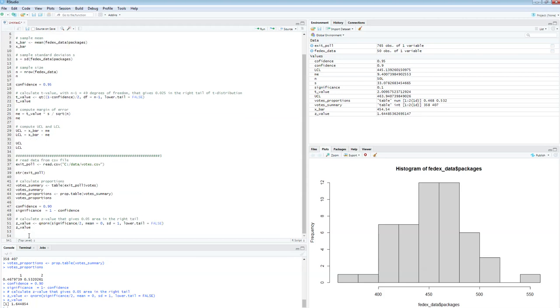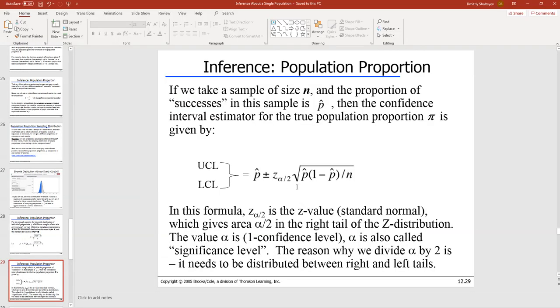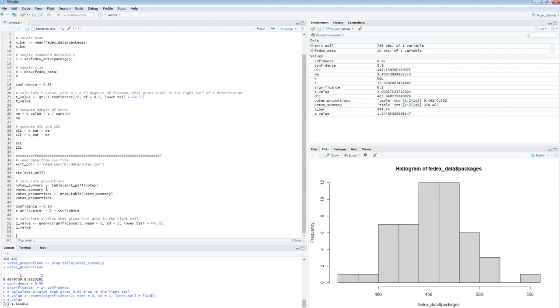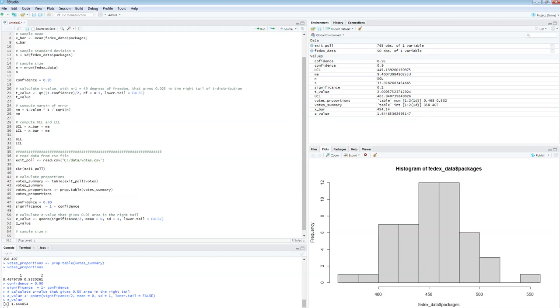Oh, and one more thing, right? If I remember correctly, from the formula for the margin of error, I got p hat, I got z value, now I need n, right? Well, I know n, but it's important that my program also knows what n is. So sample size. Add extra blank line here. Sample size n. Alright, so I have n equals n row, number of rows, in my data set, right?